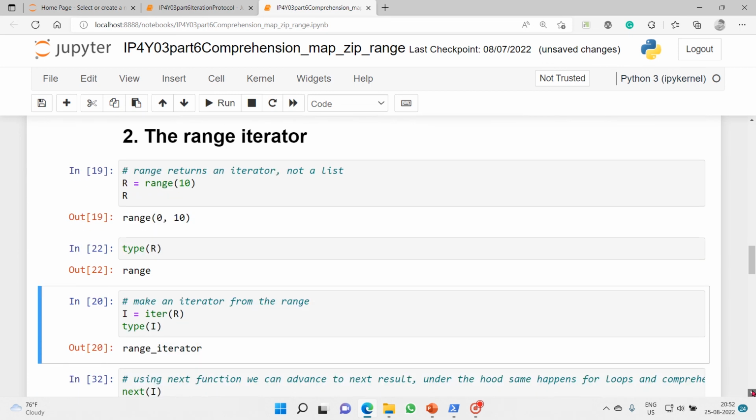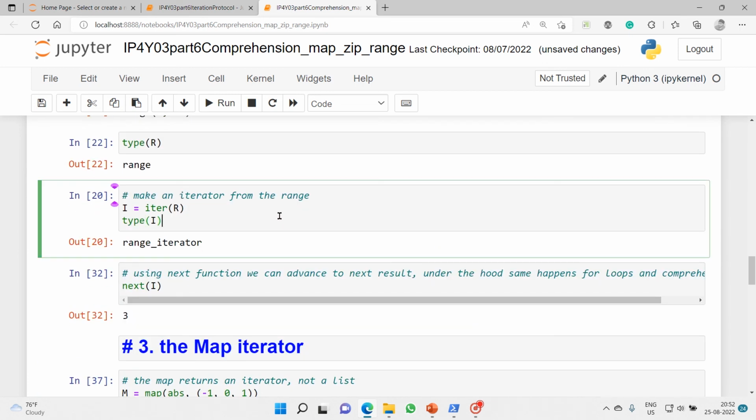So now what we will do is we will make an iterator from the range.